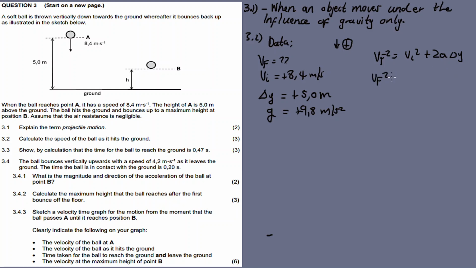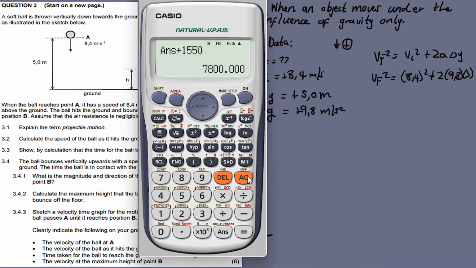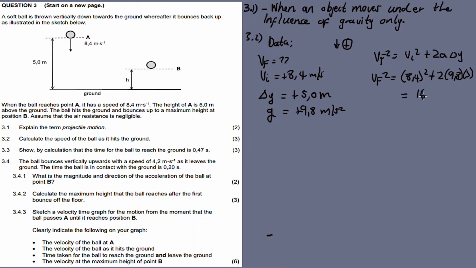So v final squared is equal to v initial squared, 8.4 squared, plus 2 times 9.8 times 5. This is equal to 168.56.